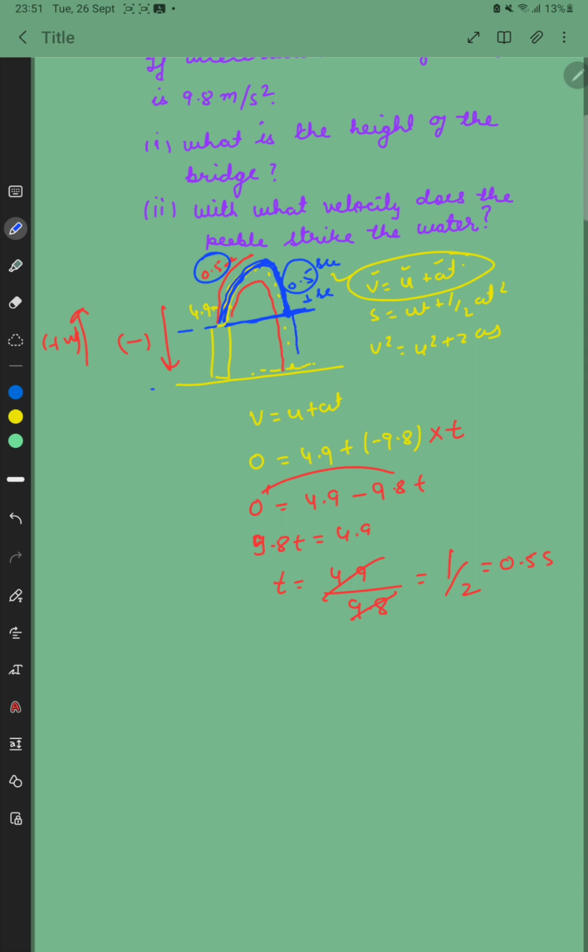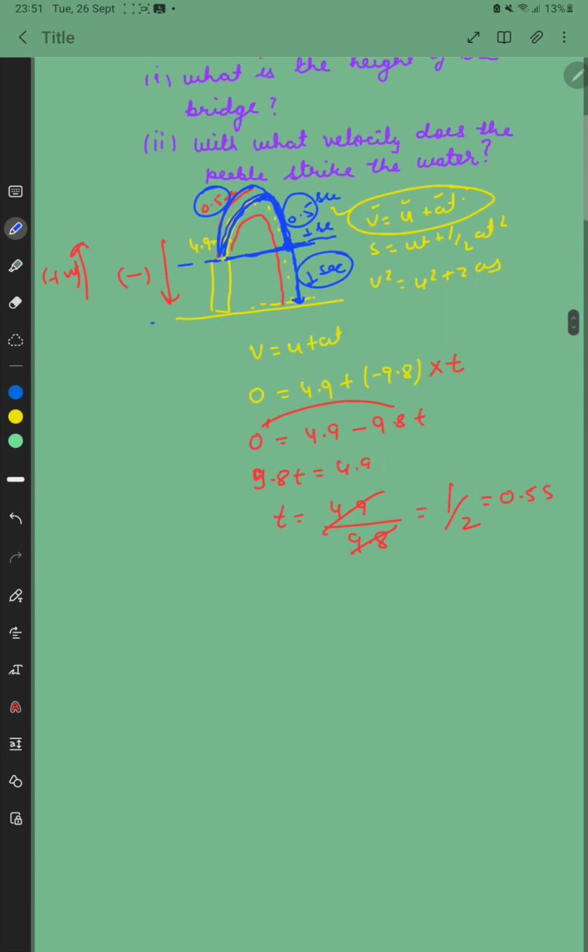So the remaining time is 1 second, because the total time is 2 seconds. 0.5 second it takes to go up, and the other 0.5 to come to the same level. Now the rest of the time, 1 second, is what it will take to come to the ground, that is, to the water.